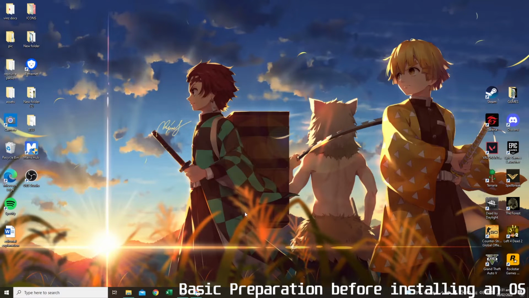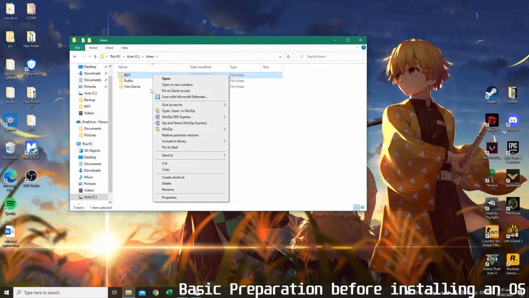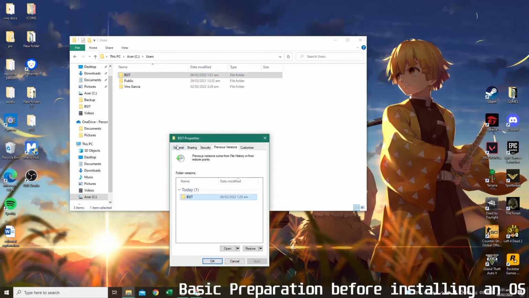Now for the restoring of files. First, I'll delete this file to show you that any file that can be deleted can be restored. Then I'll delete this now. Then go to the directory, the users, and right click the folder. Then click Restore previous versions.